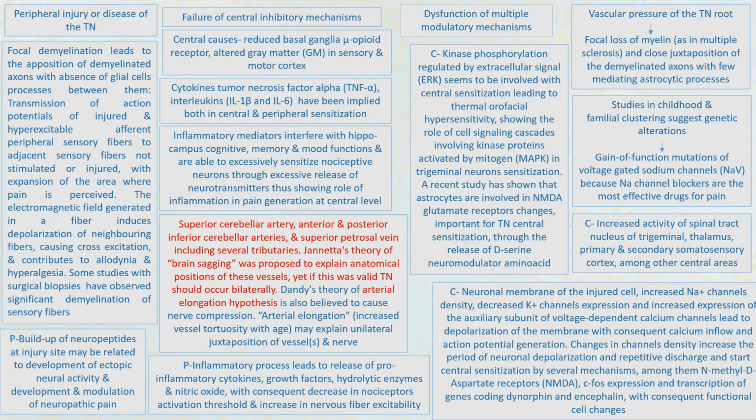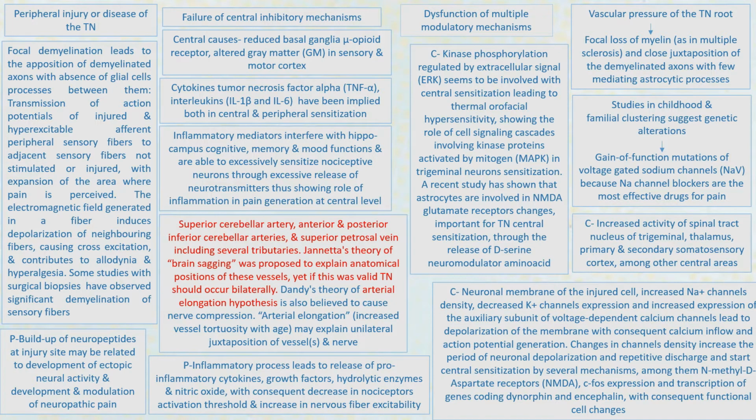Then the trigeminal nerve lies very close to the superior cerebellar artery, anterior and posterior inferior cerebellar arteries, and superior petrosal vein, including the several tributaries. It has been postulated that these arteries can cause pressure on the trigeminal nerve and result in pain. There is a brain sagging theory that has been proposed by Janetta, which proposes that whenever there is sagging of the brain, it can put pressure on the trigeminal nerve.